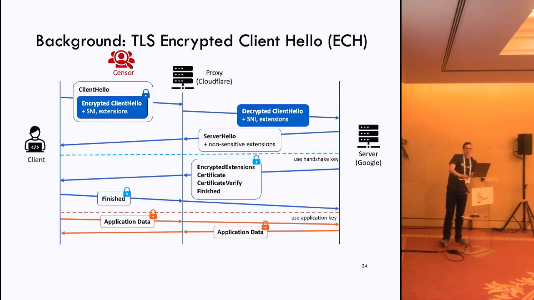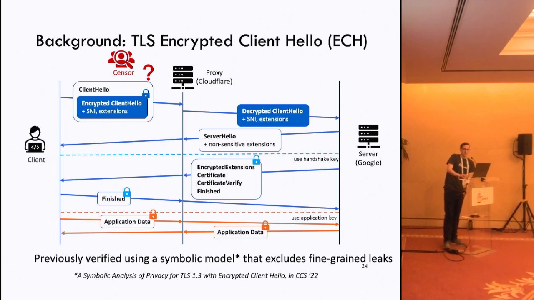The key idea here is if there's a censor between the client and the proxy, they should not be able to tell what server a user is connecting to. And so this is what we're going to try and prove. We're going to try and show that if there's a censor that can take a look at this network trace here, they can't distinguish connections to different servers.